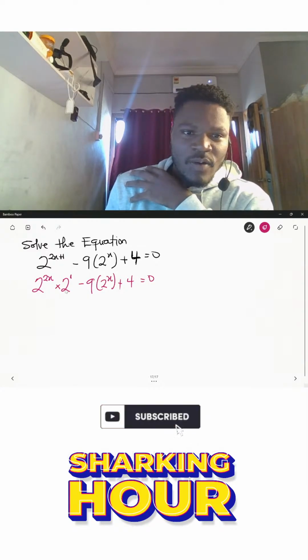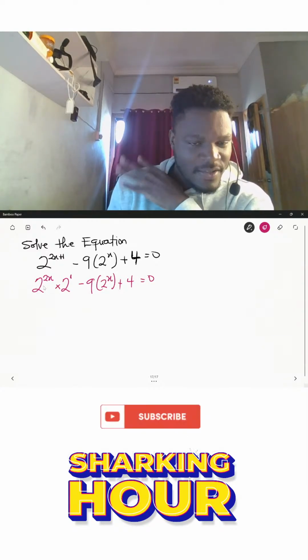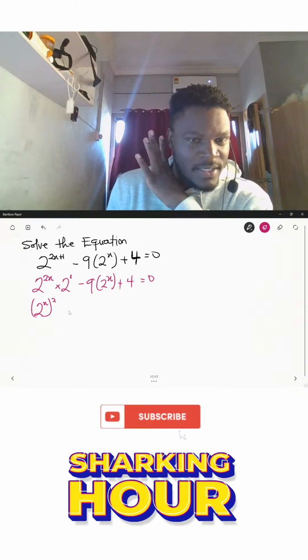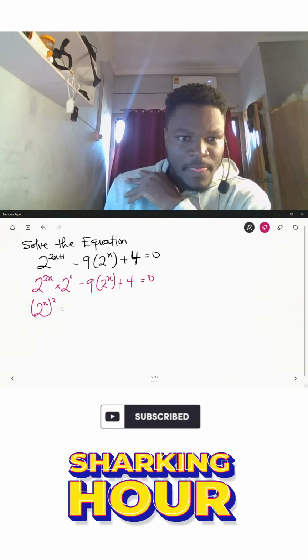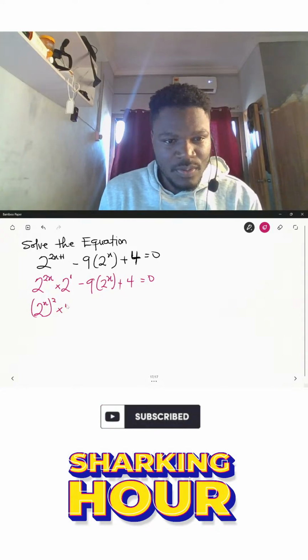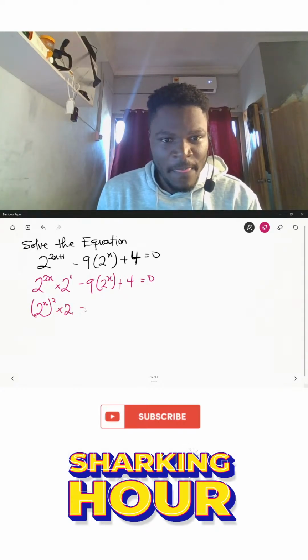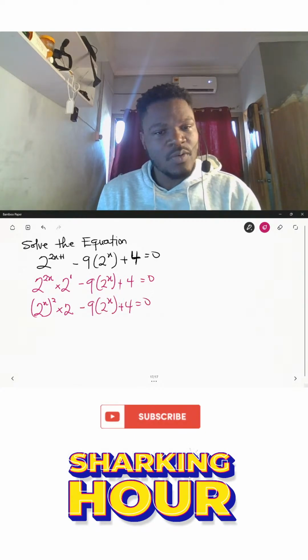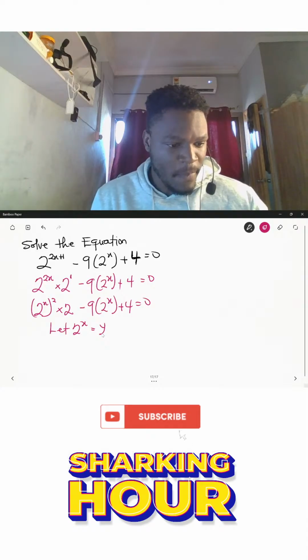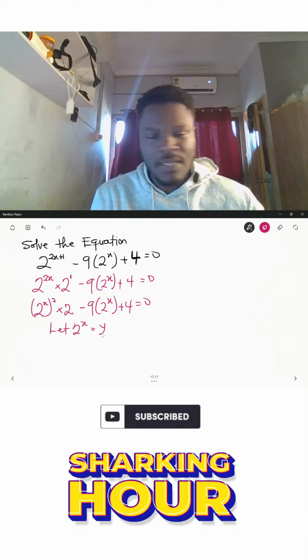Are you okay? Now I have here 2 power x, I have here 2 power 2x, so I can rewrite the 2 power 2x as 2x squared. Are you okay? It's still the same thing. Then multiplied by 2, which is the 2 power 1 over here. Then minus 9 into brackets 2 power x plus 4 is equal to 0. So from here, I can say let 2 power x be equal to, let me say, y. Are we okay? Let 2 power x be equal to y.